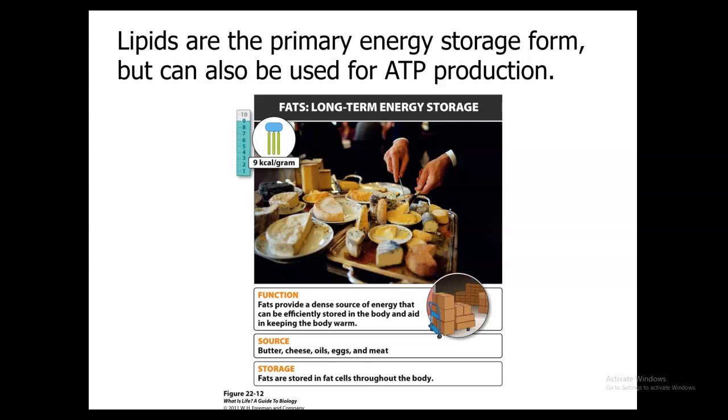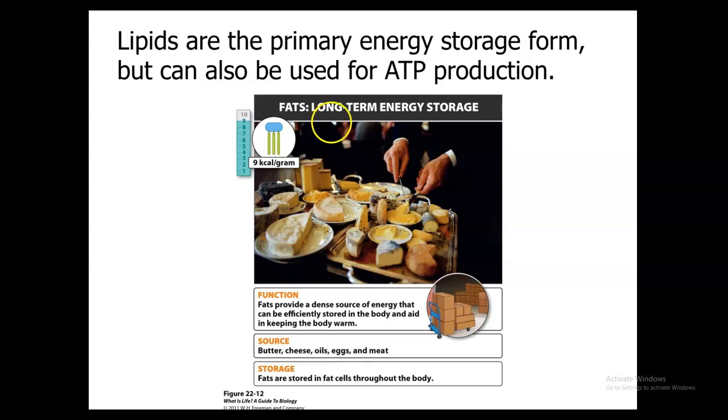It's going to support and cushion vital organs. Steroid hormones are going to be produced from cholesterols, which are types of lipids. You also have fat-soluble vitamin transportation. Body heat is going to be regulated with the insulation from the subcutaneous fat that's found right underneath the dermis and epidermis.